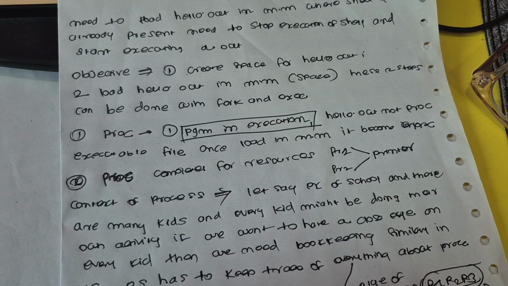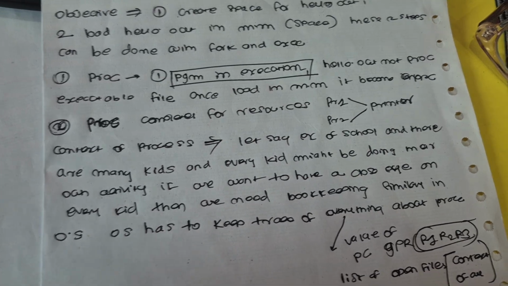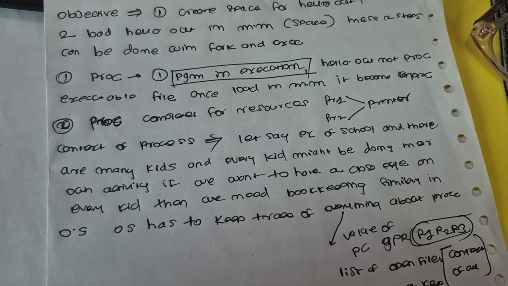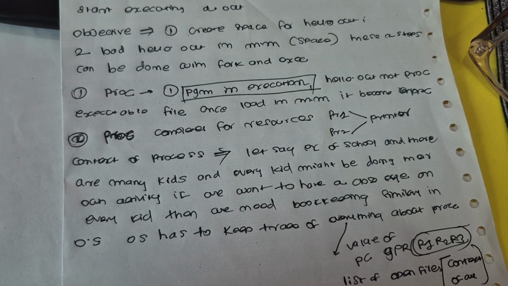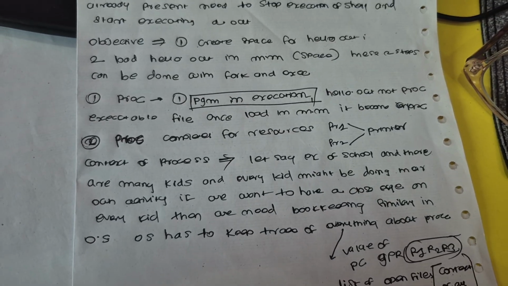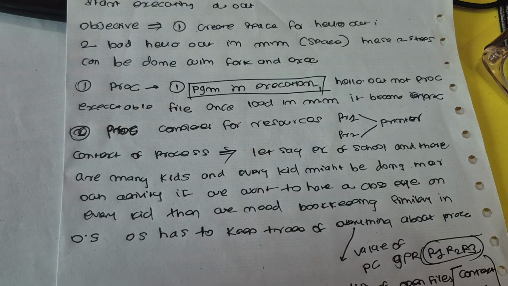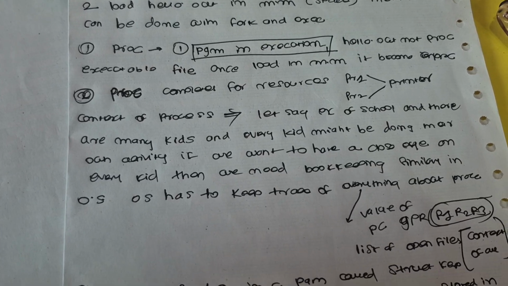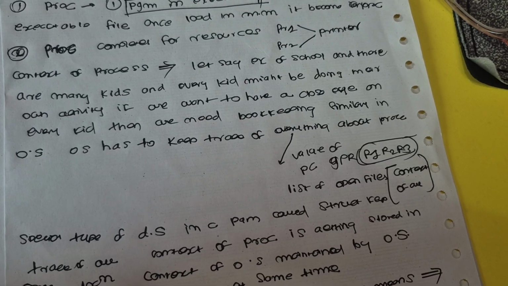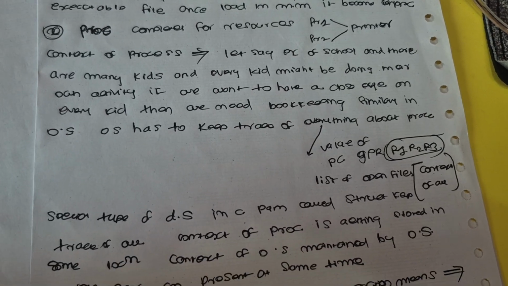Processes compete for resources. Like if two processes need a printer, they are competing to get this printer resource. Now, context of processes. Let's say there is a school of kids and there are multiple kids doing multiple activities like sports, reading, writing, and someone needs to keep an eye on who is doing what. That is bookkeeping basically. Similarly, the OS also keeps track of everything, that is the context of a process. Everything means the value of the program counter, general purpose registers, list of open files. This is the context that the OS keeps.